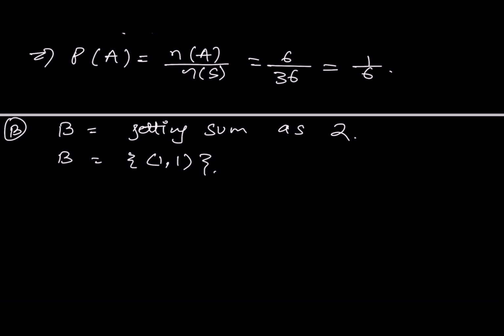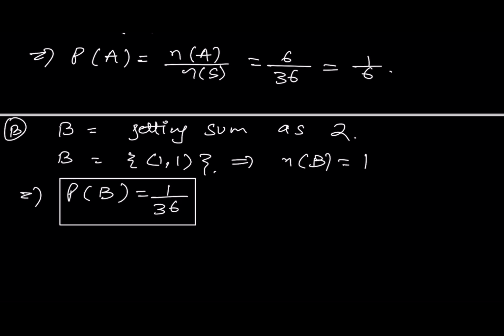In that case only can we have sum 2, if both dice have 1 and 1. No other case is possible. So n of B is 1, and the probability of B would be 1 by 36.